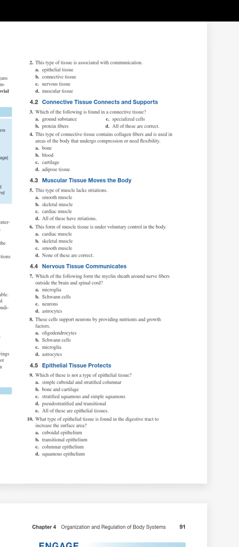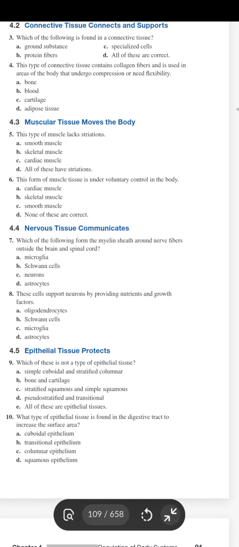This type of connective tissue, again we're in connective tissues, contains collagen fibers, okay, collagen, and is used in areas of the body that undergo compression or need flexibility. From the word flexibility, I should obviously eliminate bone. Blood isn't really flexible or compressed, right? So the only thing that makes sense is cartilage. Think about your ear, you can bend it, it's flexible. Your nose, you can compress it, basically. Bone tissue is a tissue that stores fat. So the only logical answer is cartilage.